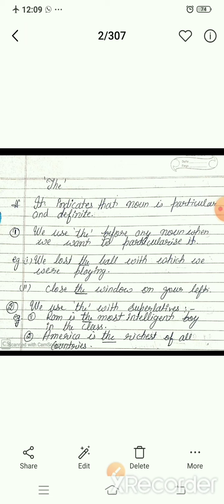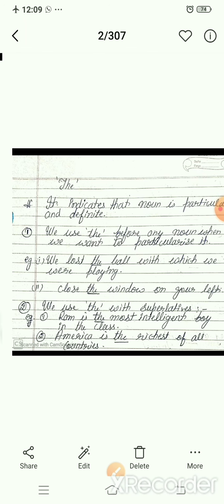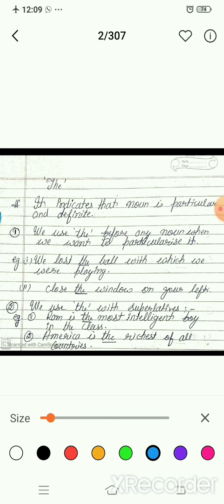Because I am talking about the left window, on your left side. I am talking about the window that is on your left side. It means I am talking about a specific window. That's why I have used here the article. Is it clear?